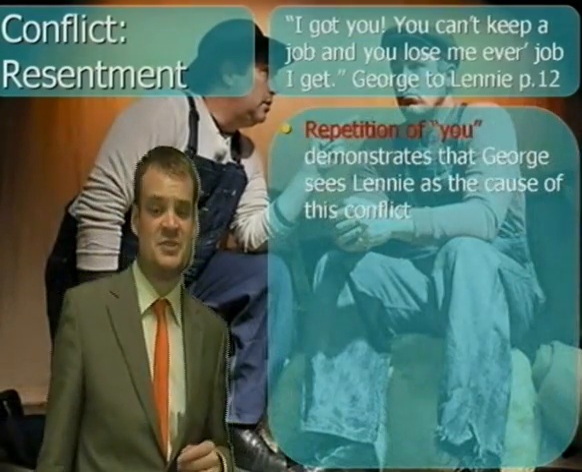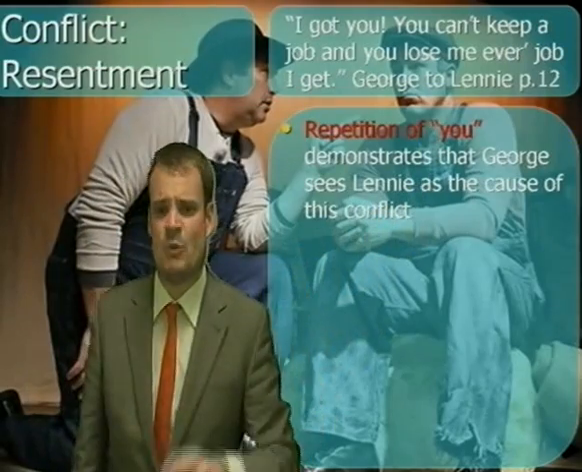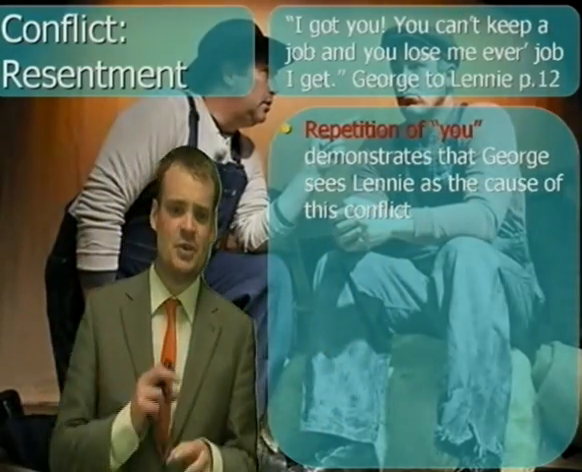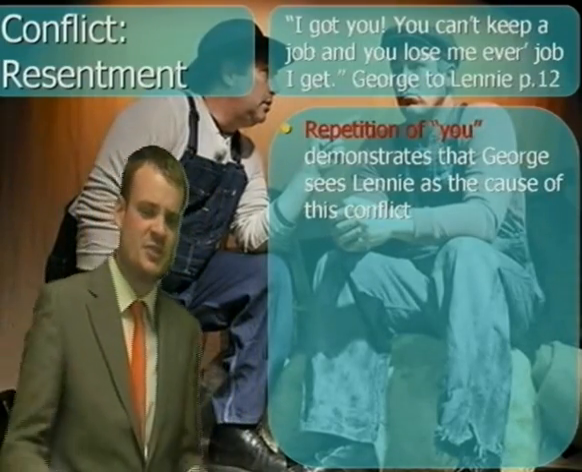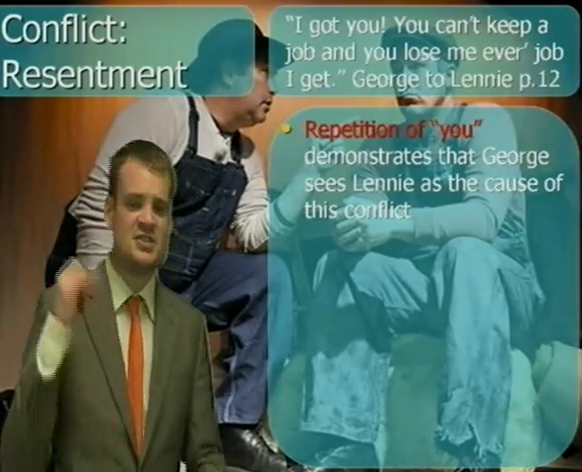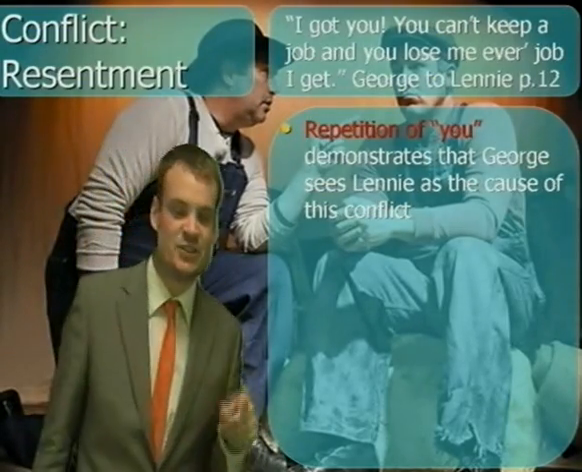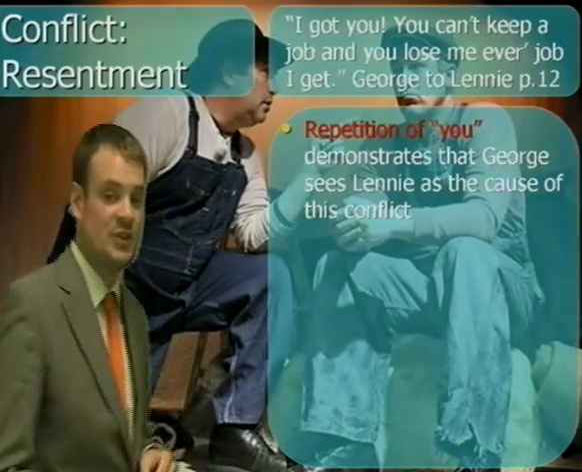And let's have a look at this in a bit of detail. First of all, look at the repetition of that word "you." This demonstrates that George sees Lenny as the cause of this conflict. He sees Lenny as the cause of much of their bad luck of recent times, the fact that they don't have a job, the fact that they're on the road. He's blaming Lenny for this, and he repeats the word "you" to pin that blame on him.